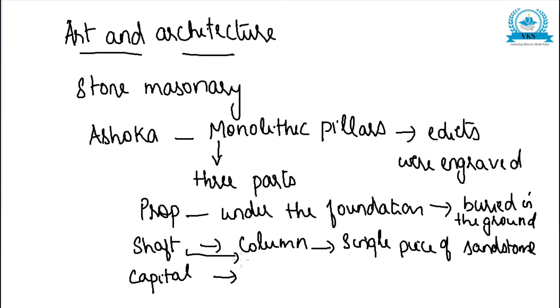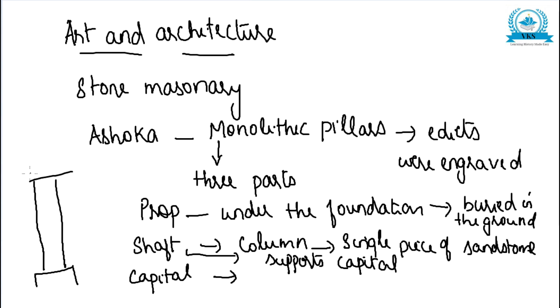So there is a prop under the foundation, buried in the ground, then a shaft or column made of a single piece of sandstone, which gives support to the capital, the topmost portion.